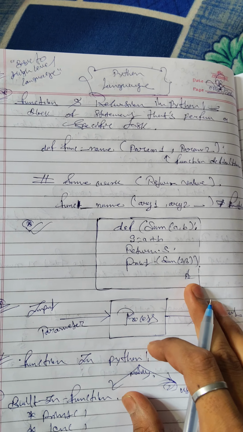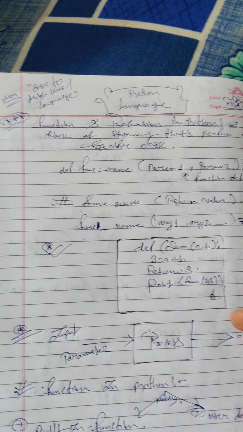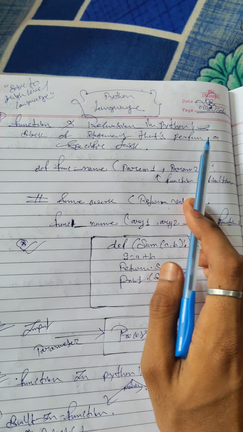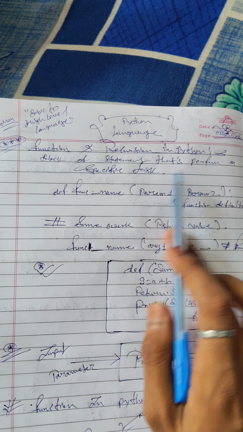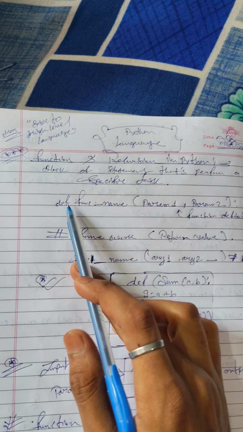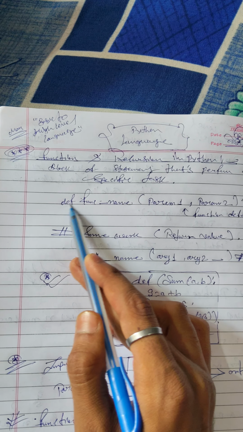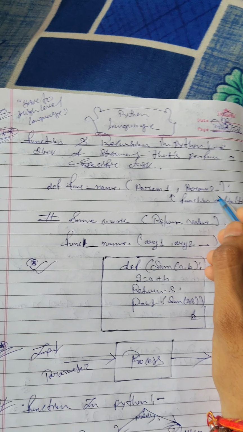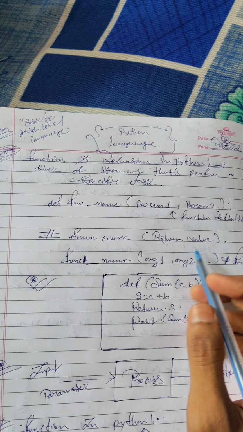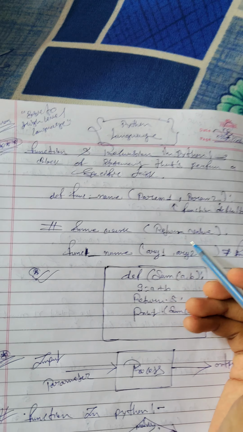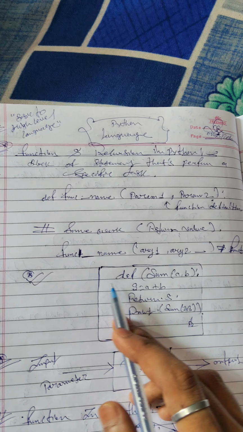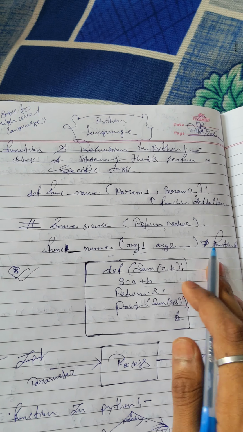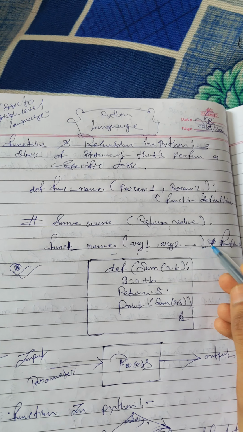But the next topic is functions and recursion in Python. A function is a block of statements that performs a specific task. We define a function using def, function name, parameter 1 and parameter 2. This is the function definition. It has some work and returns values. Then function name, argument 1, argument 2: this is a function call.